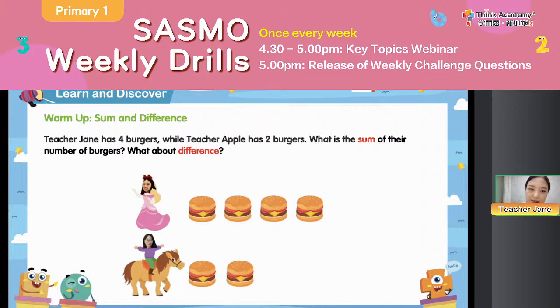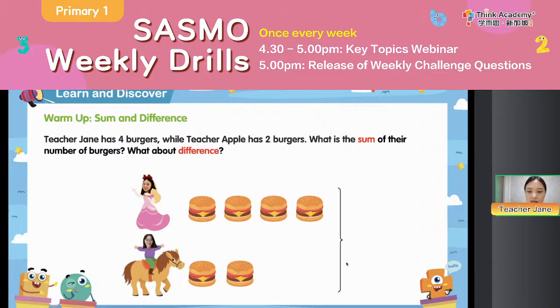Here we can see this is a little story that Teacher Jane has 4 burgers, while Teacher Apple has 2 burgers. What is the sum of the number of burgers? What about the difference? Okay, everyone type in your chat box. What is the sum of our number of burgers? What about the difference between us?